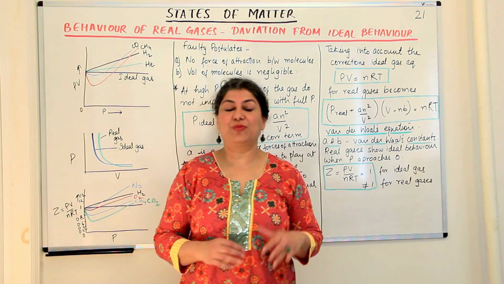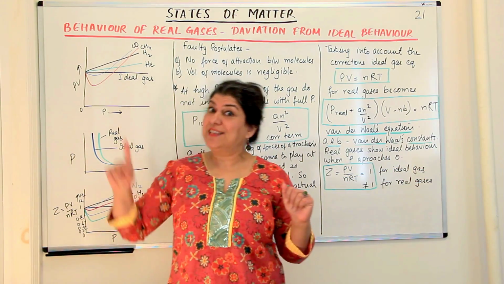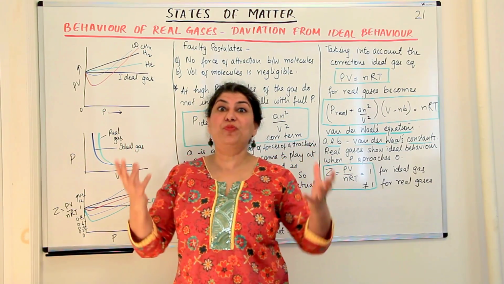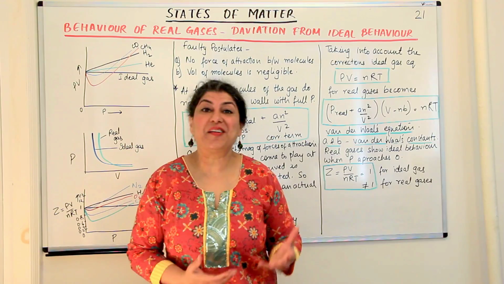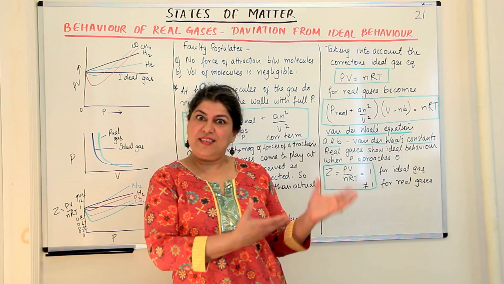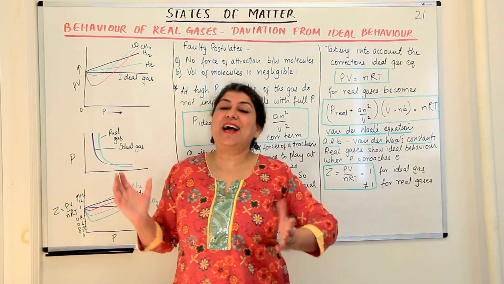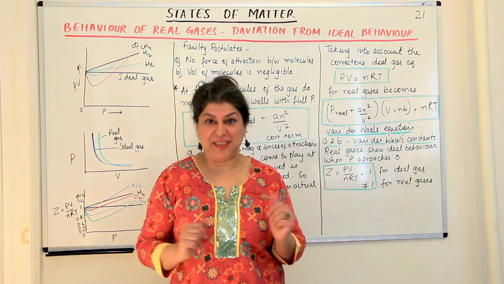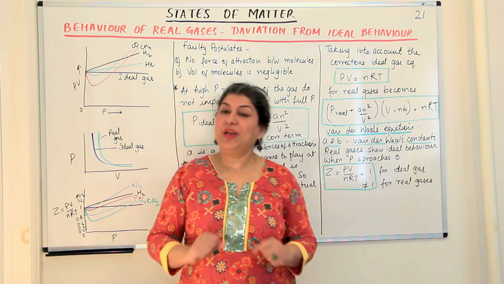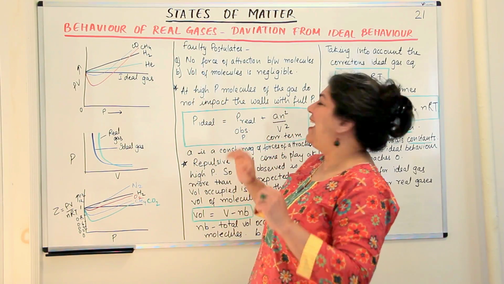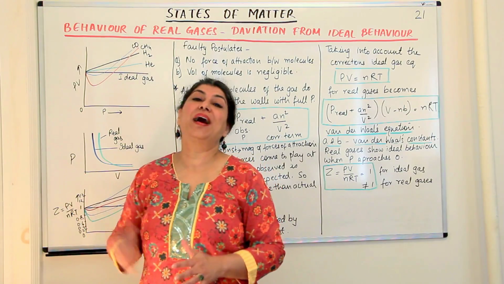I'm not saying you have to be ideal. That's an extreme. It's the same with these molecules. These guys, we expect them to be ideal, but they are real. They are real guys, that is these molecules that form the gases, and these guys also cannot behave ideally. So the topic of this video is the behavior of real gases and deviation from ideal behavior.